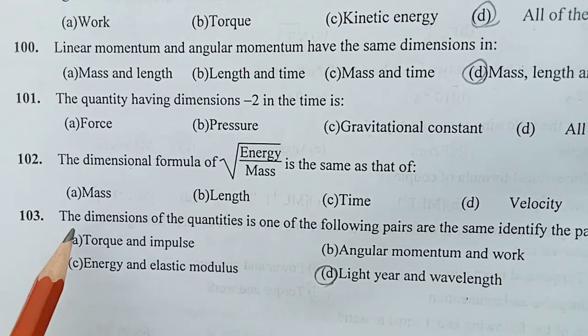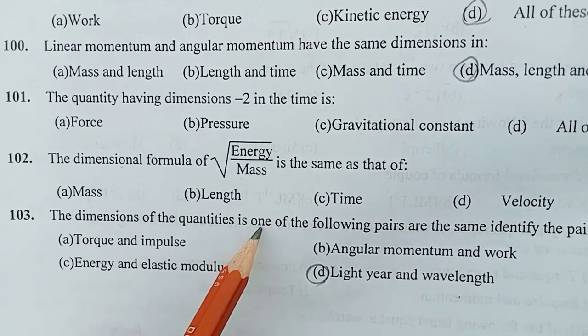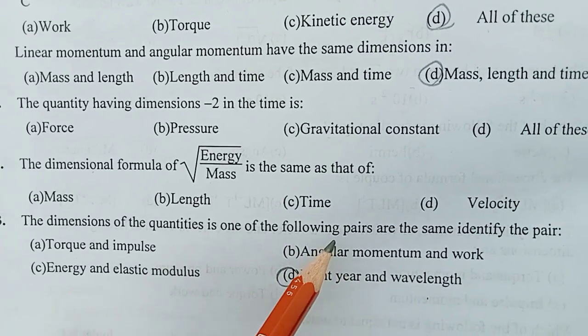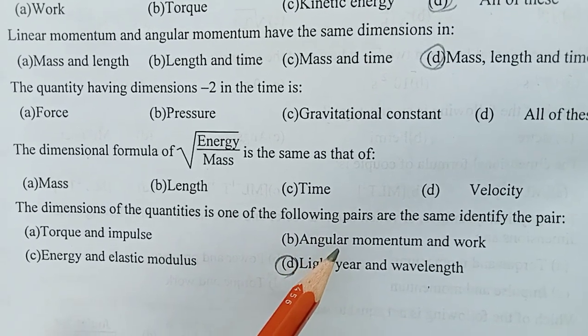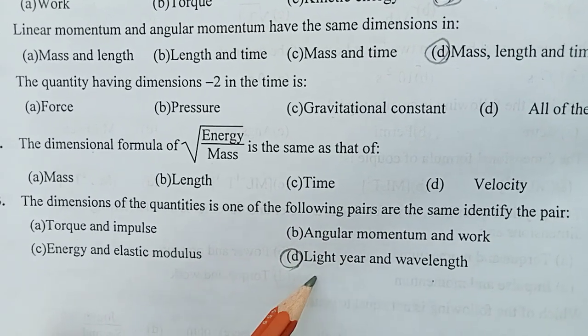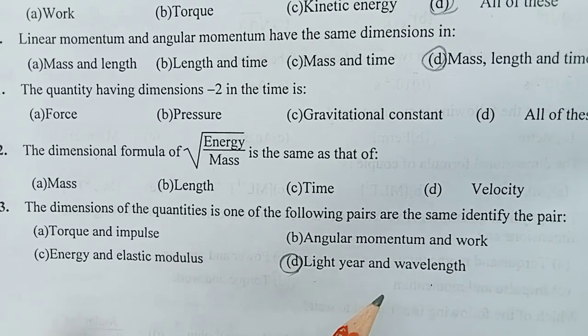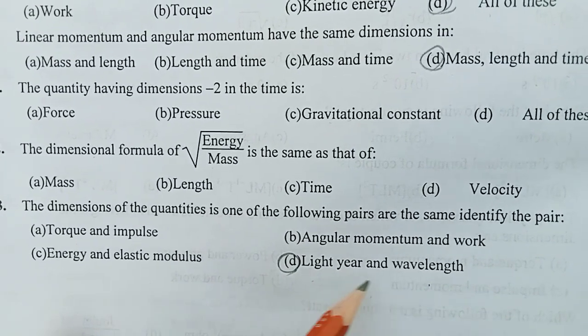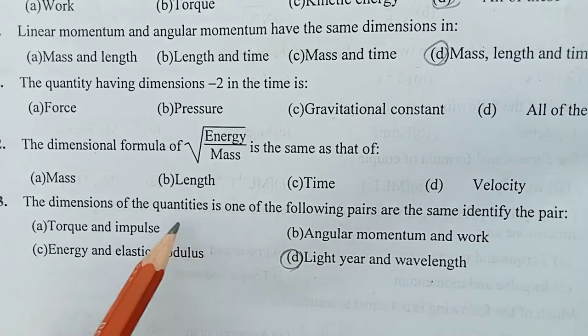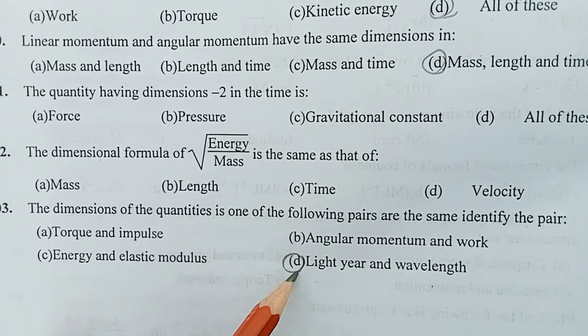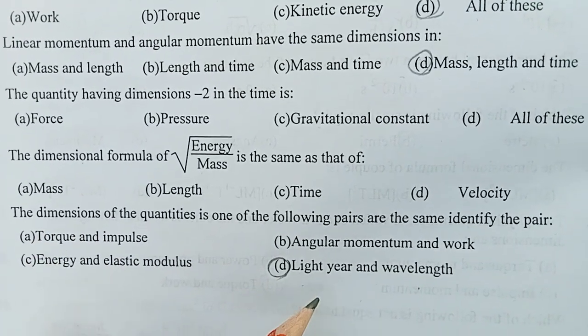Question number 103. The dimensions of the quantity in one of the following pairs are the same. Right answer is light year is the distance and wavelength is the distance. So both units have the meter. So dimensions D is the right answer, will be the same.